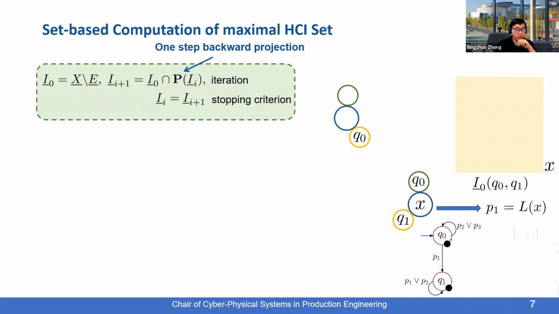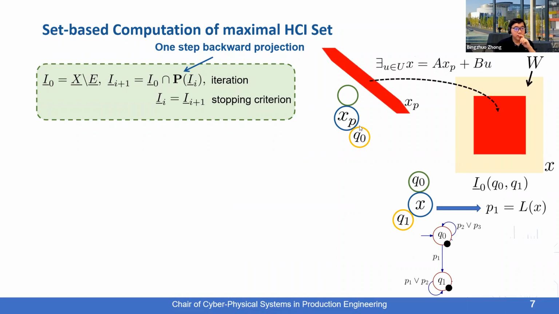So to do this, we copy Q0 and we compute all those continuous states that can reach a smaller region with respect to I0, Q0, Q1 within one step. So here the deflation is related to the disturbance set. And finally, we see all the possible transitions that can reach Q0 within one step. And in this case, you can only find Q0 because you can only reach Q0 from Q0. And this is how we compute the one-step backward projection regarding these hybrid states.